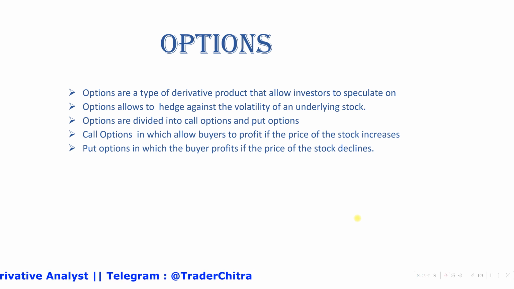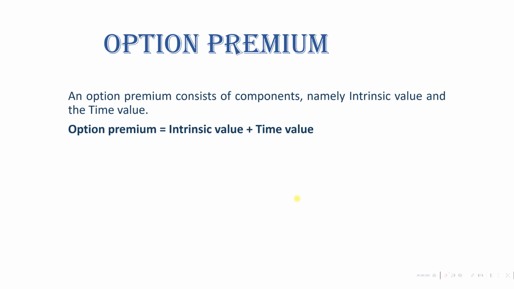Options are divided into call and put options. So a call option allows the buyer to be in profit if the price of the stock increases, and in the case of a put option, the buyer will be in profit if the price of the stock decreases or declines. Next we will see what we mean by option premium.